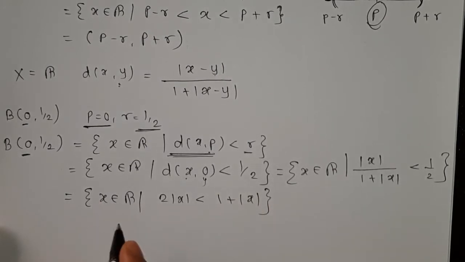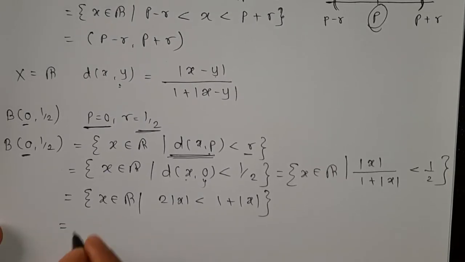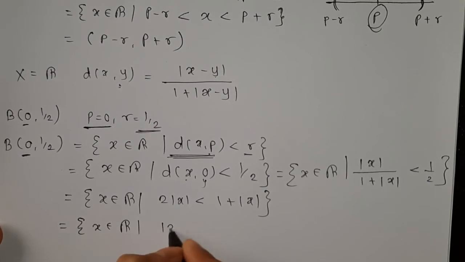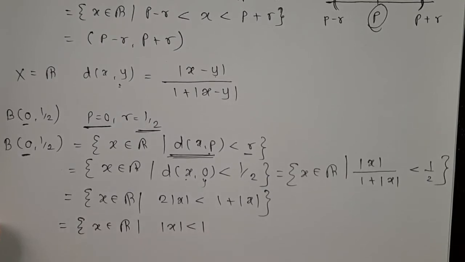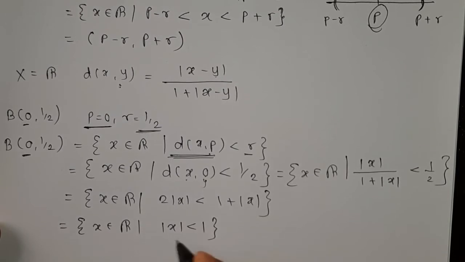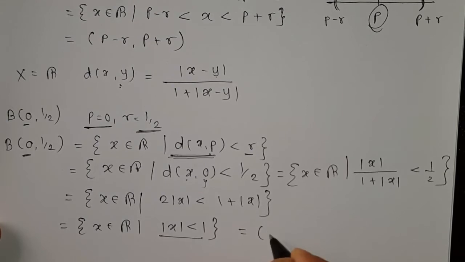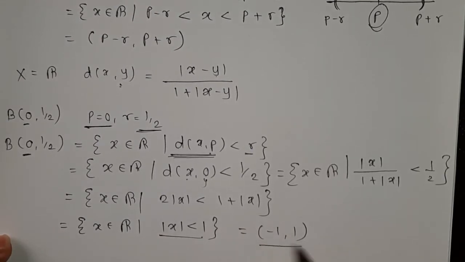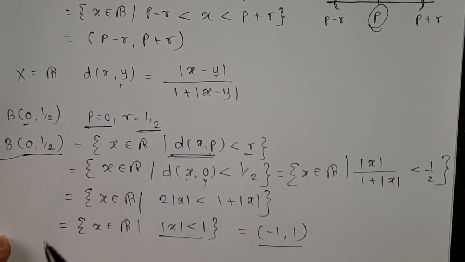This is also written as x belongs to R, mod of x is less than 1. So mod of x is less than 1 means between -1 and +1. So this is the ball B(0, half).